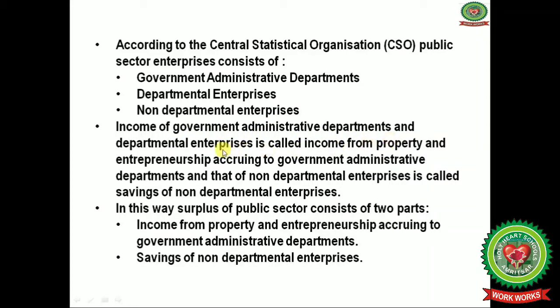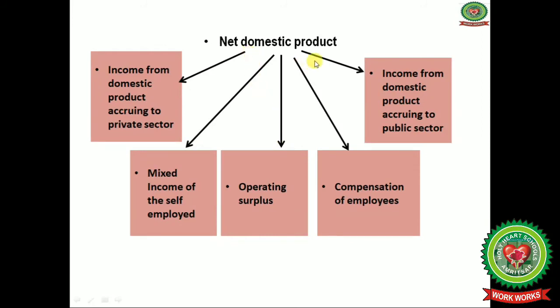Income of government administrative departments and departmental enterprises is known as income from property and entrepreneurship accruing to the government administrative departments, and that of non-departmental enterprises is called the savings of non-departmental enterprises. In this way, the surplus of the public sector consists of two parts: income from property and entrepreneurship accruing to the government administrative departments, and savings of non-departmental enterprises.